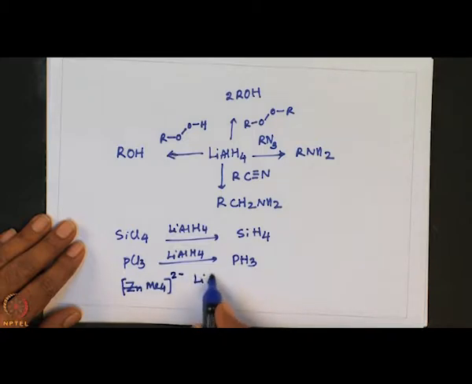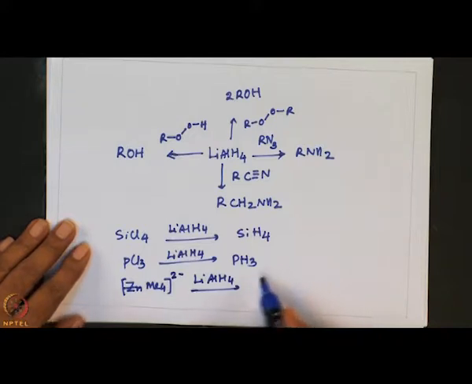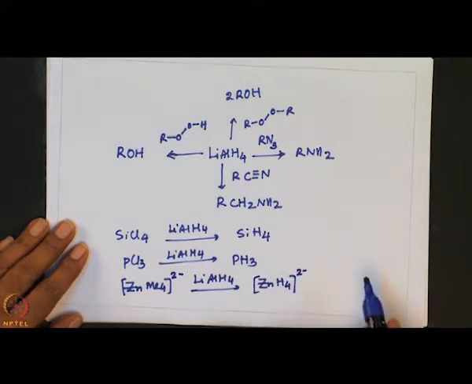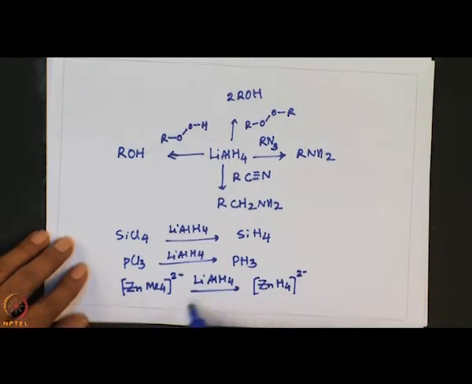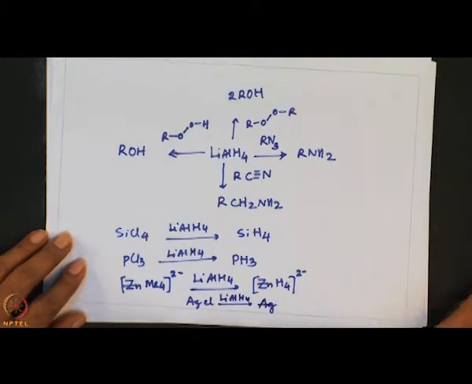If it is treated with lithium aluminum hydride, it can give a very unstable species. Nevertheless, tetrahydrozincate can be made, and it can also reduce metals. For example, AgCl, when it is treated with lithium aluminum hydride, gives silver. So, these are some of the reactions where you can find the utility of lithium aluminum hydride.